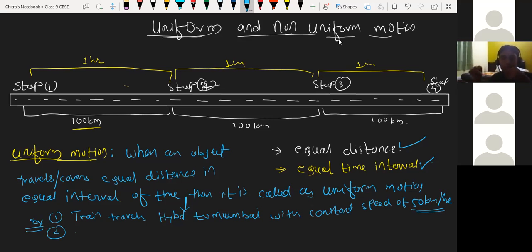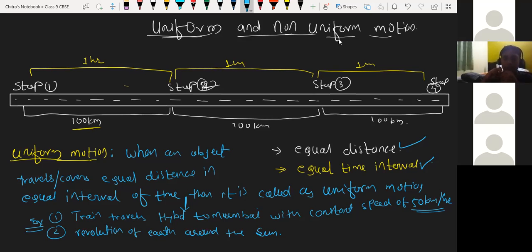Second example. Rotation or revolution of Earth around the sun. See, Earth takes 365 days and 6 hours to complete one revolution around the sun.